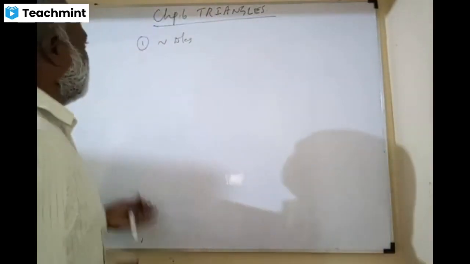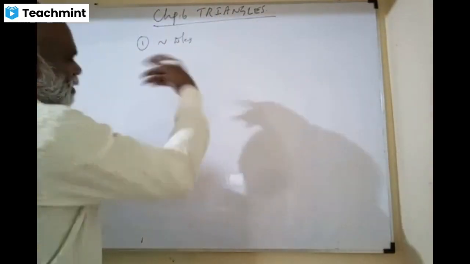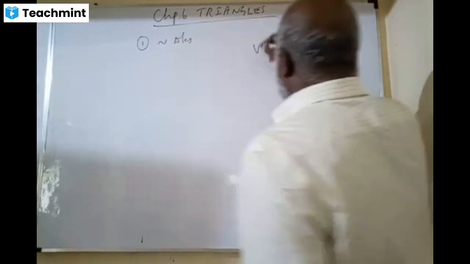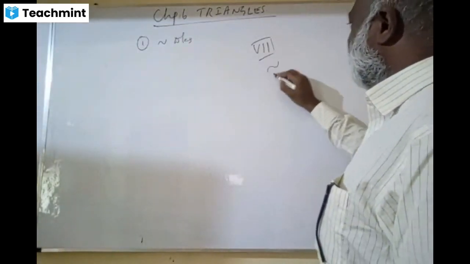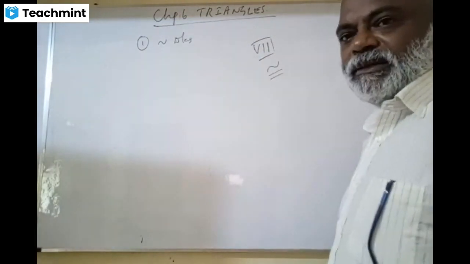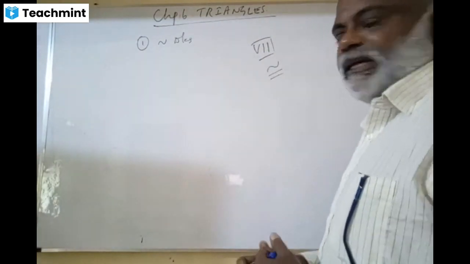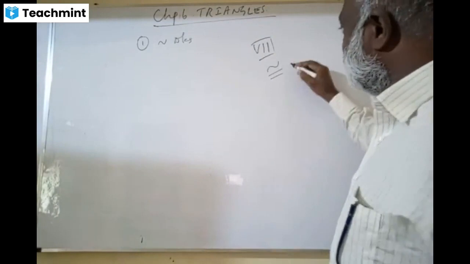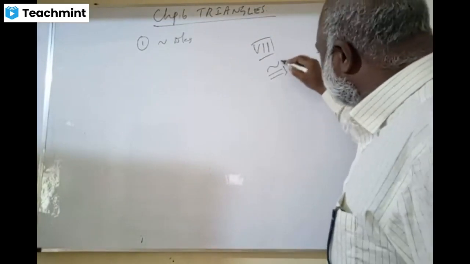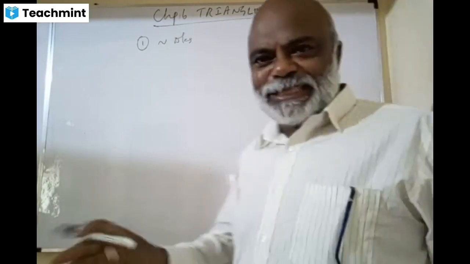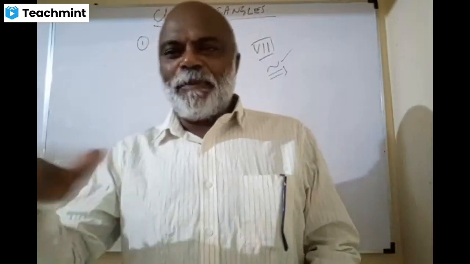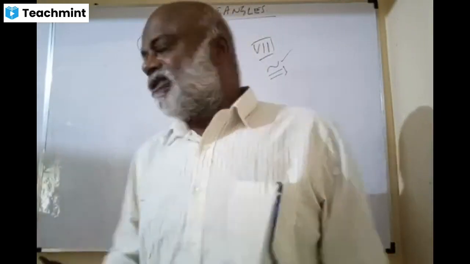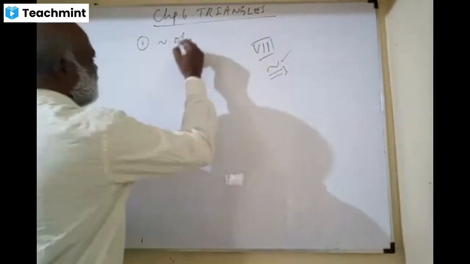Okay, triangles, similar triangles. Also, in the 8th or 9th standard, we studied congruency of triangles, correct? Congruency of triangles means equal, and this is called similar. Again, what are similar triangles? So let us study what similar triangles are first.